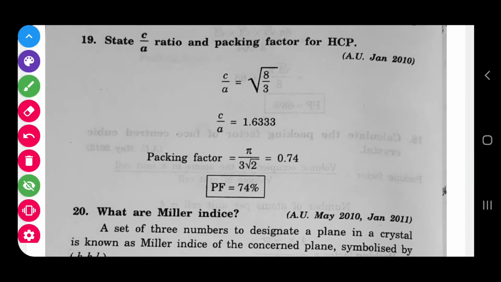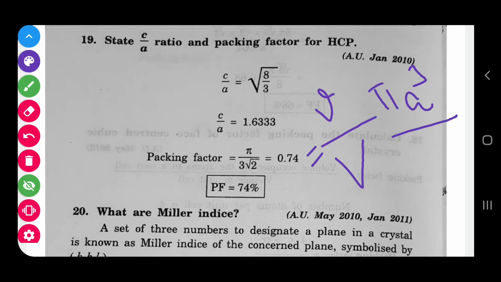And the c by a ratio and HCP structure. For the HCP structure, it is a big way of writing the question, but in short form, small v by capital V, volume of the atoms by volume of the unit cell. Small v is pi a cube. In the question you already studied it. Capital V is 3 root 3 a square c by 2. Substitute it, cancelling the a cube and a square terms, and you can get a by c or c by a ratio.